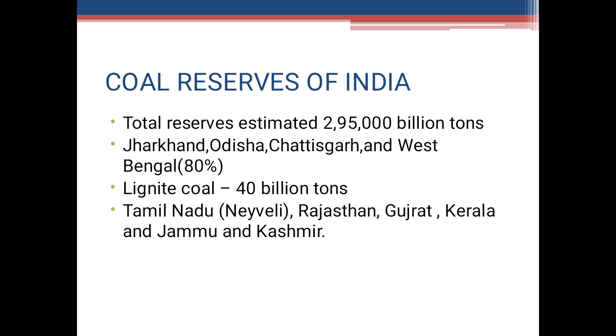The total coal reserves in India have been estimated, remember this is an estimate, at about 2,95,000 billion tons, and the distribution is highly uneven. Four states, Jharkhand, Odisha, Chhattisgarh and West Bengal, have more than 80% of the total reserves in India.